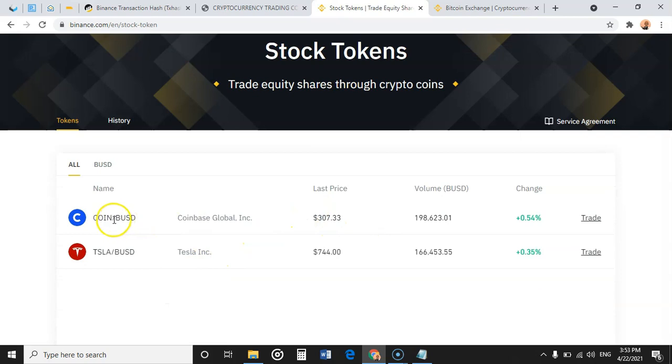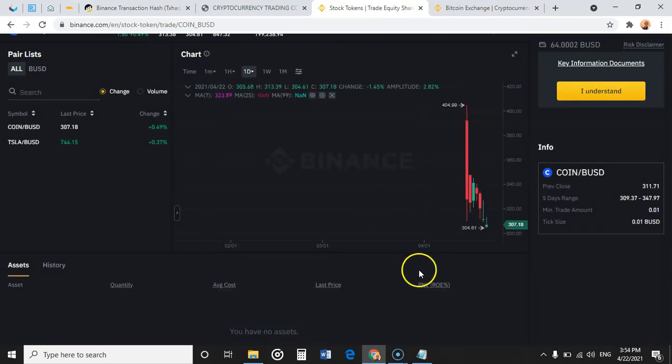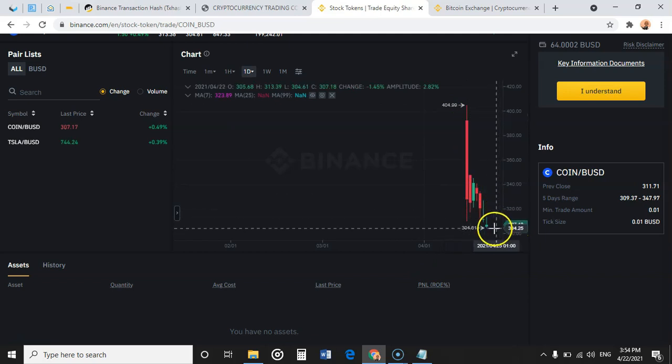So, the Coinbase IPO launched a few weeks ago, and the price of this has gone up to this level. So you can trade that if you want. You can click on trade. That is if you want to be buying tokenized assets. So it was trading at this point. Now it fell or went down to this level.